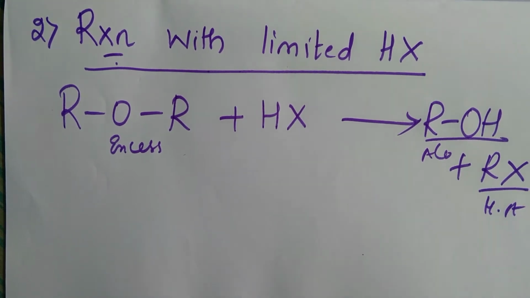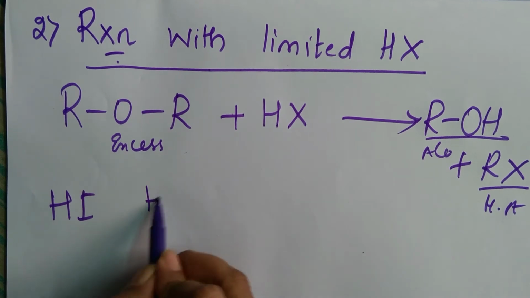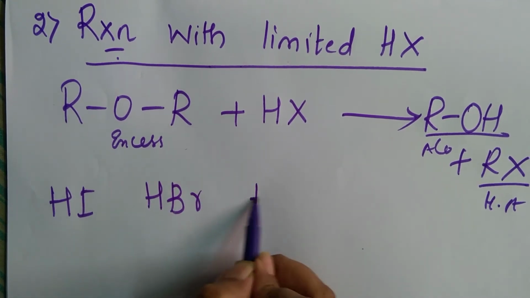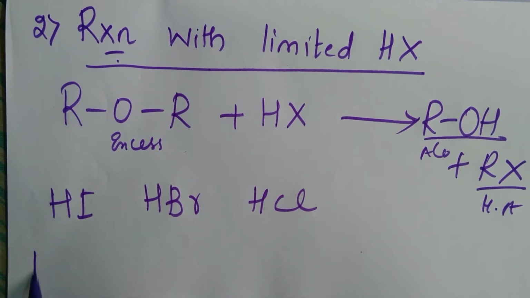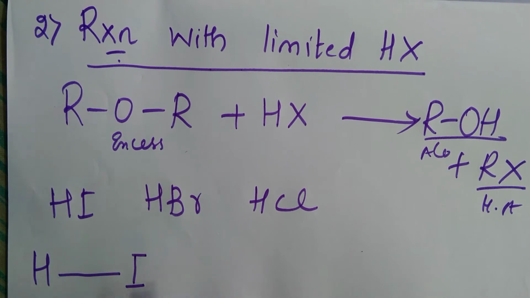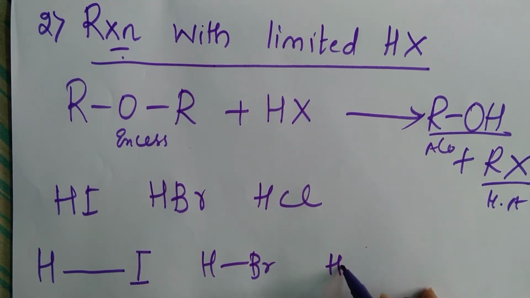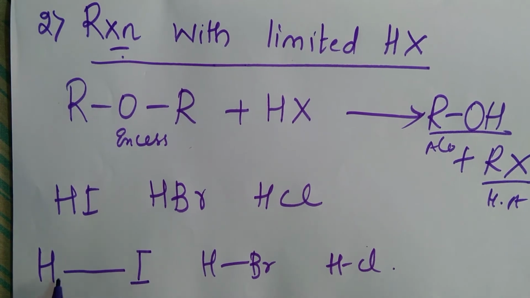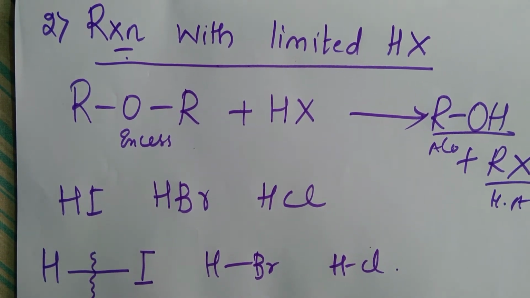Now, out of HI, HBr and HCl, which is more reactive? The bond length between hydrogen and iodine is more compared to hydrogen and Br, compared to H and Cl. So the longer the bond length, the easier it is to break the bond.